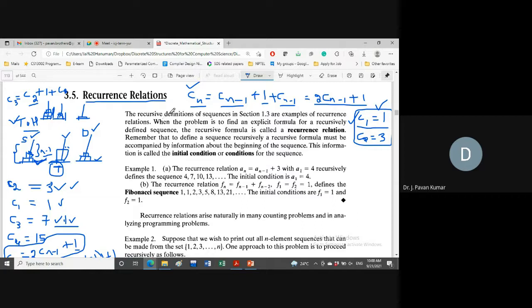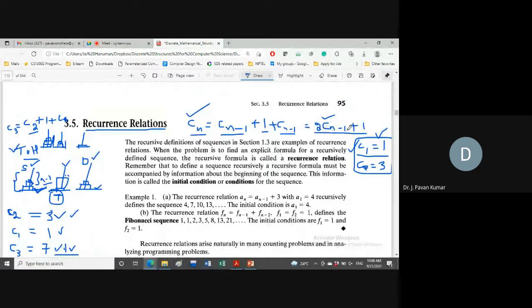Now, consider the same example we discussed, Towers of Hanoi. That's why I started with this. Now, this is the recurrence relation. By using a recursive formula, we represent a sequence. What is a sequence? A sequence of the number of moves that we require for a single disk, two disks, three disks, four disks: C1, C2, C3, C4, C5, so on, Cn. This particular sequence has the recursive formula Cn is equal to 2 into Cn minus 1 plus 1.